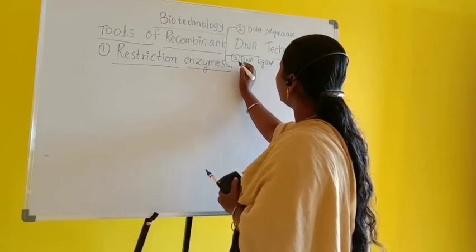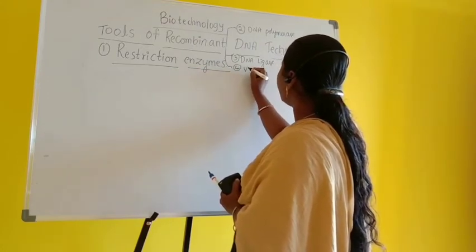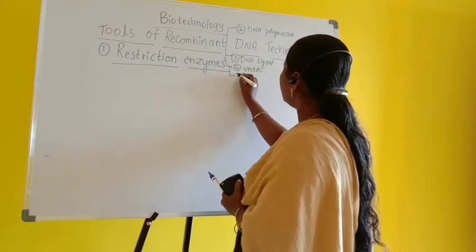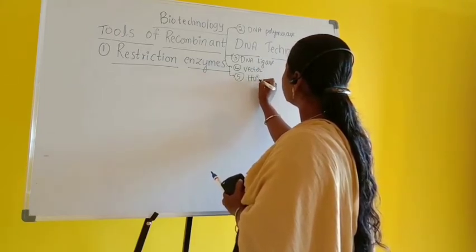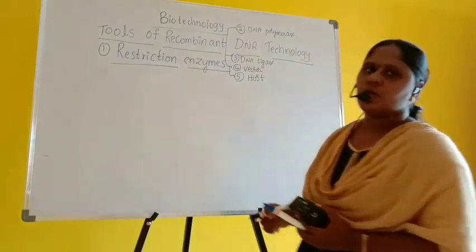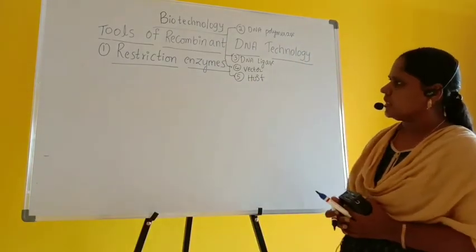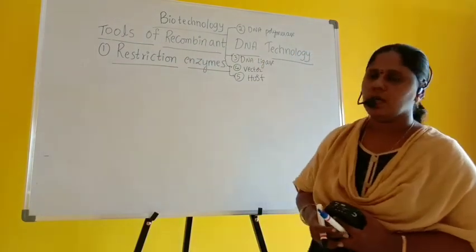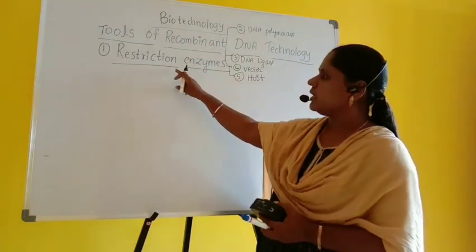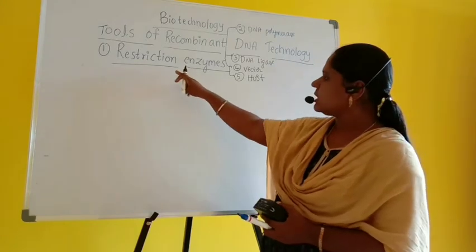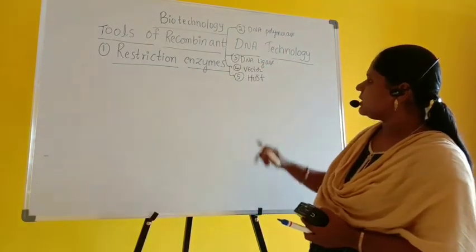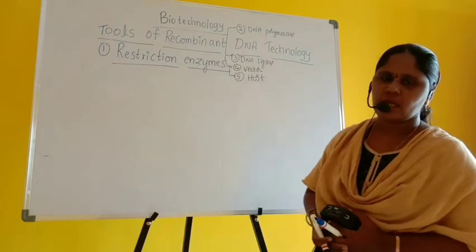Then followed by, we need a vector. And the next one is a host organism. So whenever anybody asks what are the important requirements of recombinant DNA technology, first and foremost we need enzymes. What enzymes? Restriction enzyme, DNA polymerase enzyme, DNA ligase, vector as well as the host.